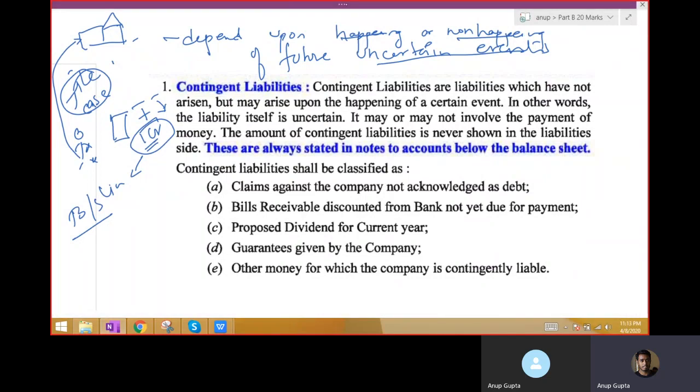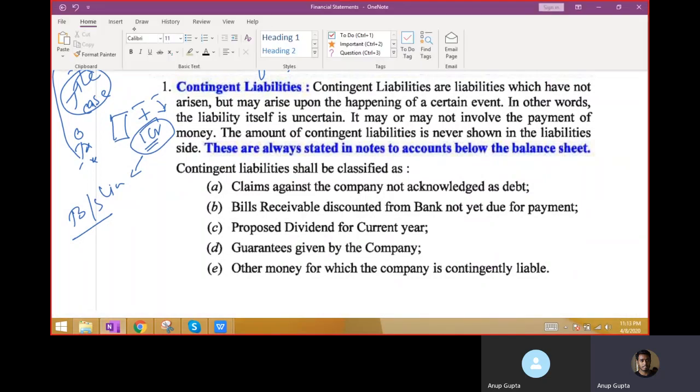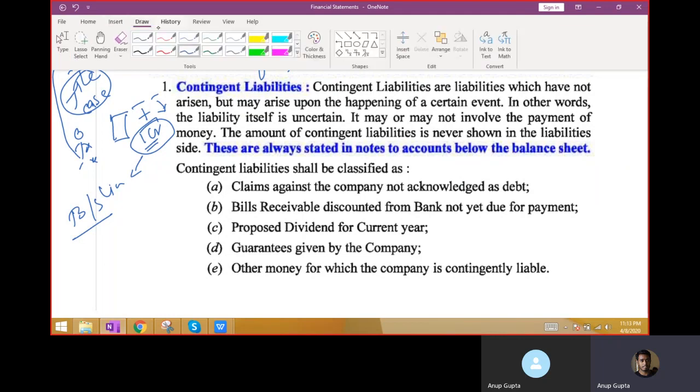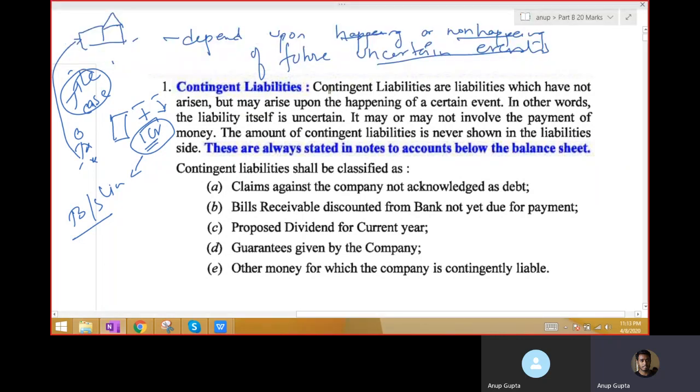Now let us read the notes. Contingent liabilities are liabilities which have not arisen but may arise on the happening of a certain event.